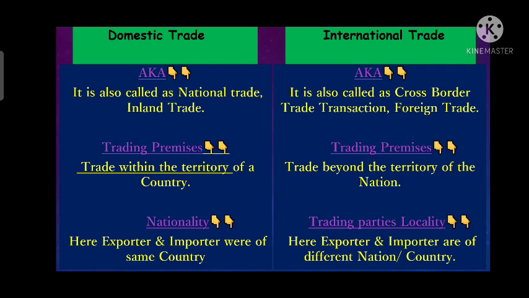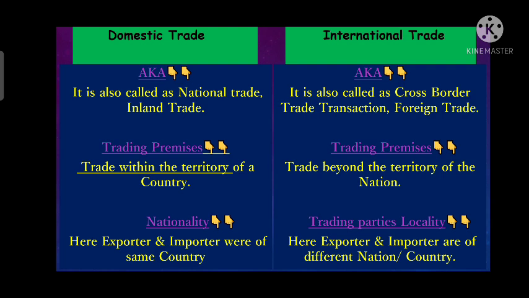Cross-border means beyond the territory of the nation. So there are multiple names for domestic trade as well as for international trade. So we can say that domestic trade is national trade or inland trade, whereas international trade is foreign trade